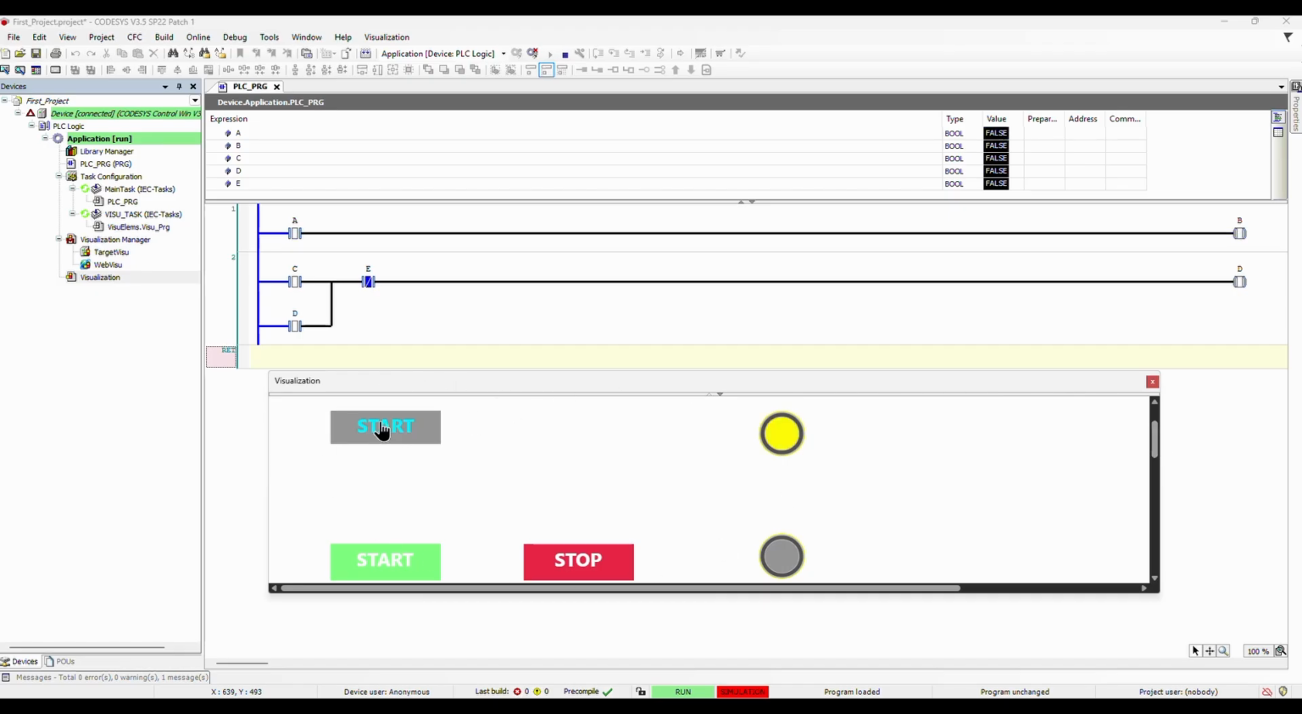As soon as you click on the first Start button, you can see the lamp light up directly. But when I remove my hand from the button, it stops right away. That means it's not latched, and this is exactly what we need for the first logic.